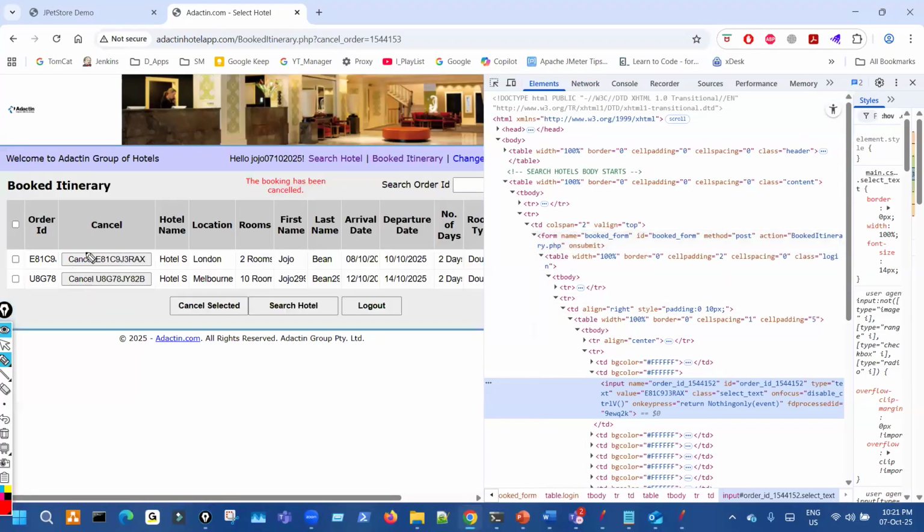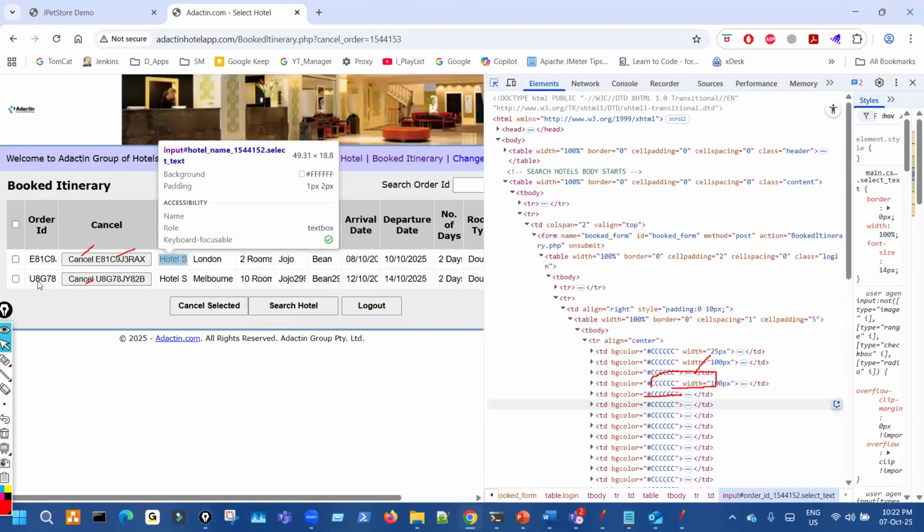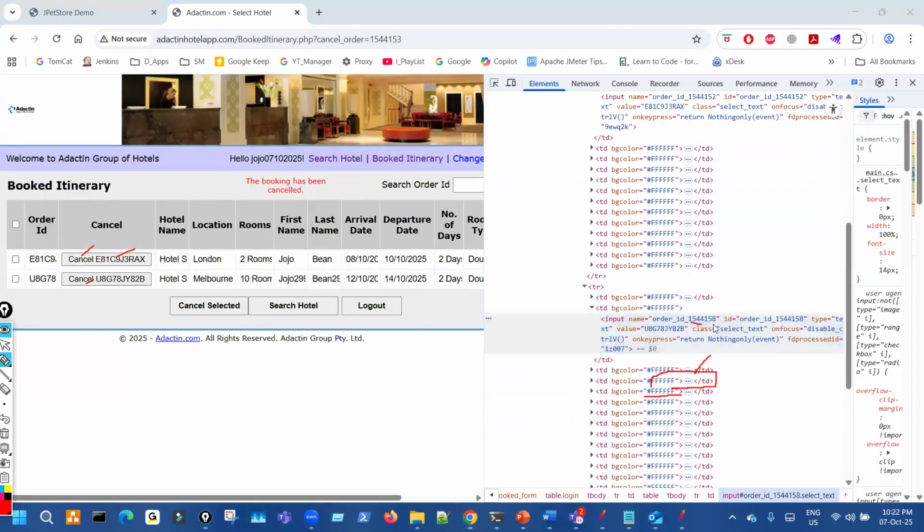So every name has an order ID hidden in it, this order ID 154112. Its name is this, which is reflecting, but in the database, it's like this. And then for the second one, it's 15441. This is 44152, 4415T, right? Its name. So now when we do cancel, the request is going with this order, right?